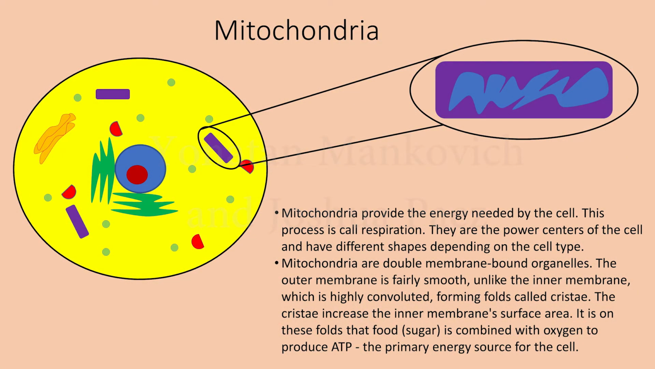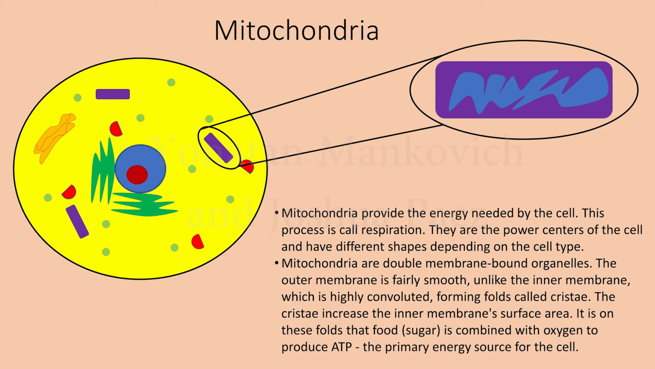Mitochondria. Mitochondria provide the energy needed by the cell. This process is called respiration. They are the power centers of the cell and have different shapes depending on the cell type. Mitochondria are double membrane-bound organelles.